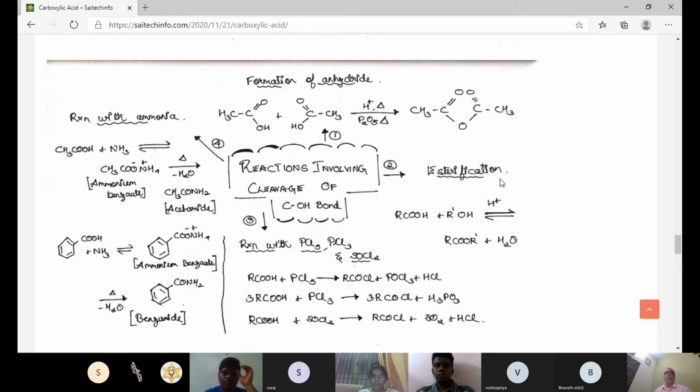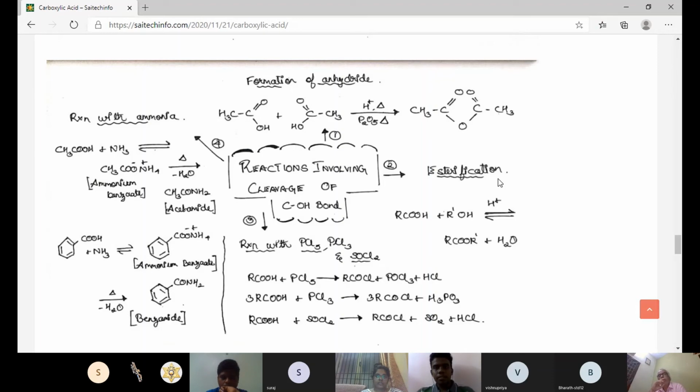Sorry, that is the reactions involving cleavage of the C-OH bond. I think Google is going to present this. Yes, sir. Now we are going to see reactions involving cleavage of the C-OH bond. First one is formation of anhydride. Carboxylic acids on heating with mineral acid such as H2SO4 or P2O5 give the corresponding anhydride. In this reaction, ethanoic acid in the presence of H+ or P2O5 forms ethanoic anhydride. The compound is given in that slide.